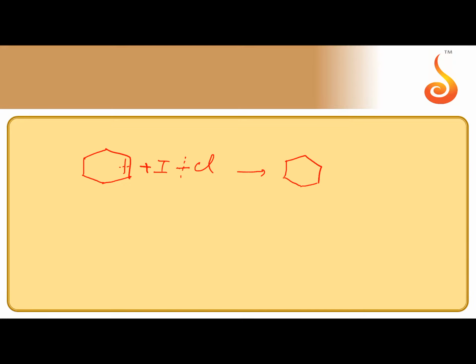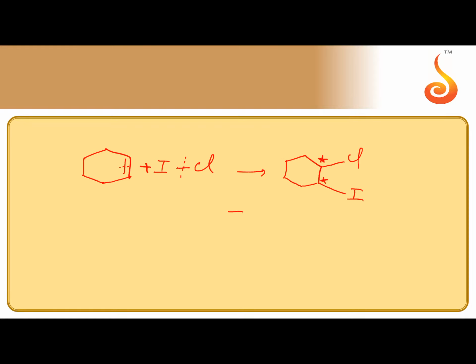Iodine is attached to one carbon, and chlorine is attached to another carbon. So now the carbon which is holding iodine is a chiral carbon. Chlorine also is on a chiral carbon. So there are 2 chiral carbons. When 2 chiral carbons are there, there is no plane of symmetry here.